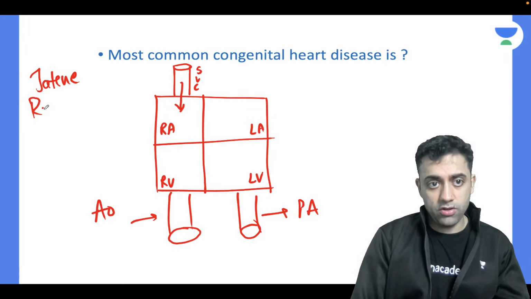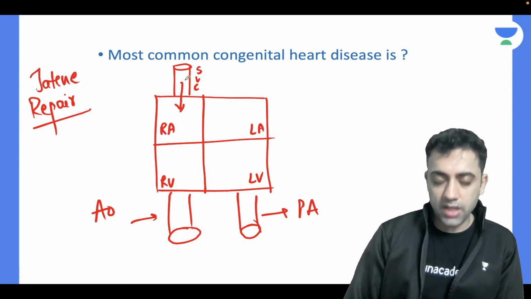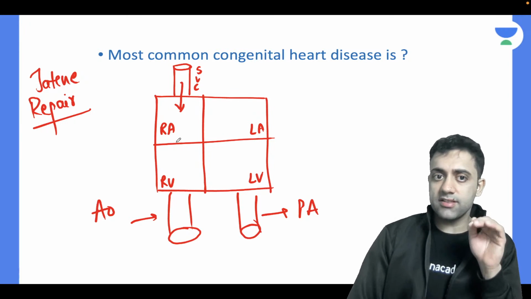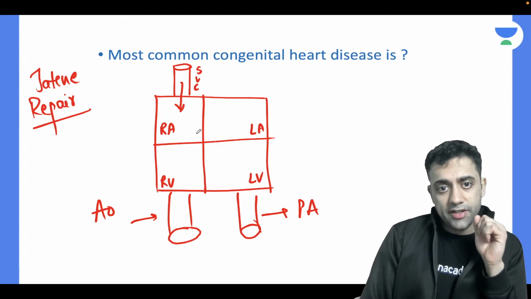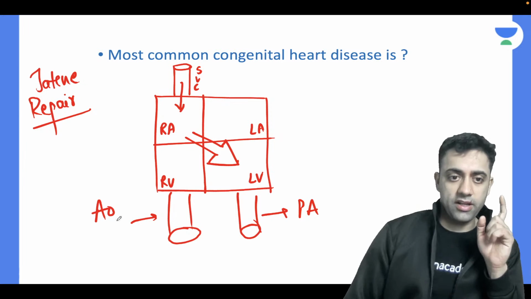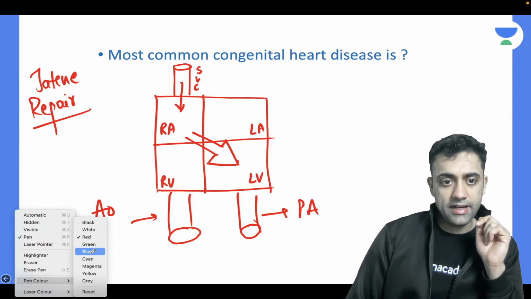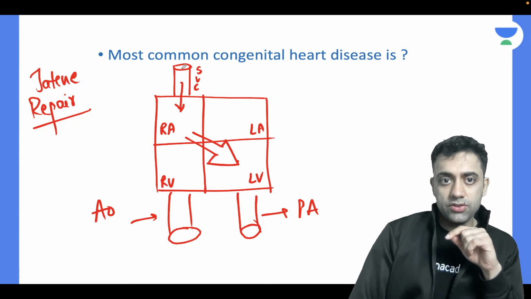Jatene repair. Okay, so what happens if I connect my superior vena cava, like the blood from the superior vena cava enters the right atrium. From the right atrium, I am connecting the right atrium to the left ventricle. So now listen very carefully. What will happen? Let me just change the pen color. So if I connect my right atrium with the left ventricle, what happens?